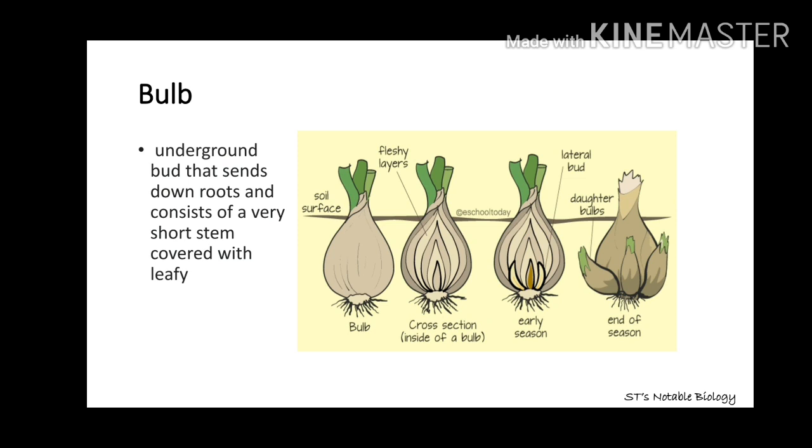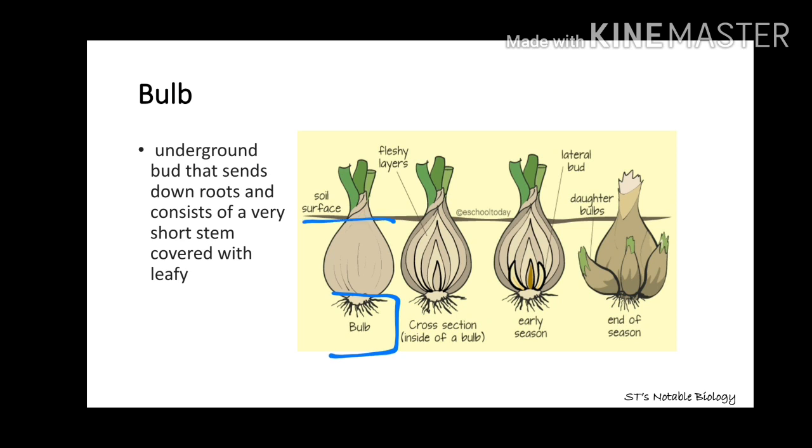Let's talk about the bulb. See the definition: an underground bud that sends down roots and consists of a very short stem covered with fleshy leaves. A very common example of bulb is onion. Onion is nothing but an underground stem modification, and adventitious roots grow towards the soil.